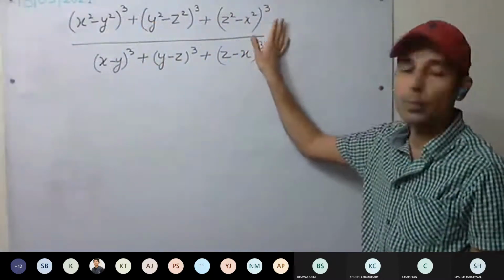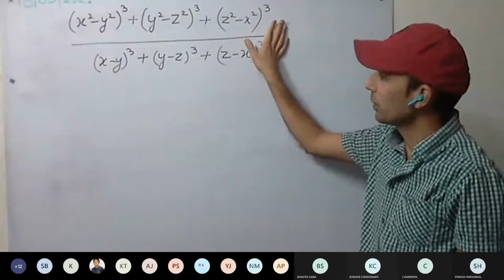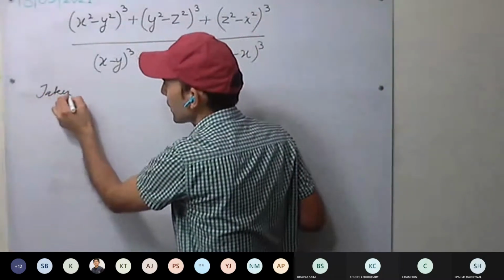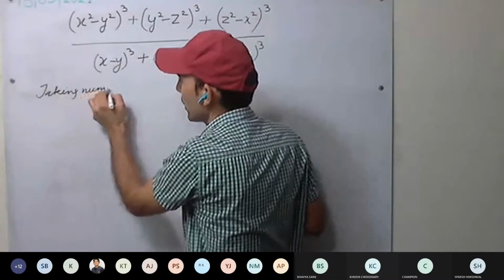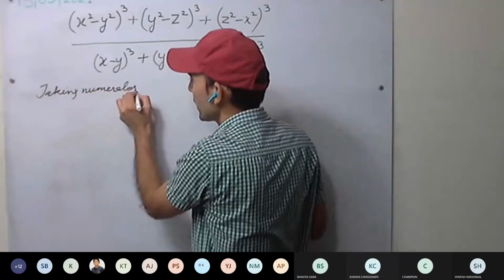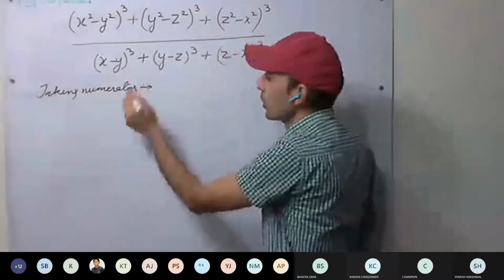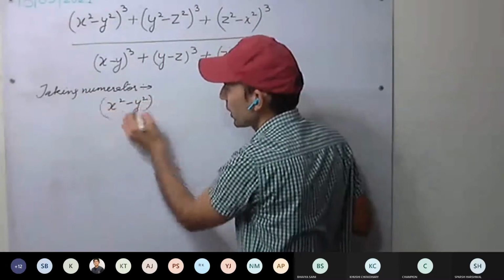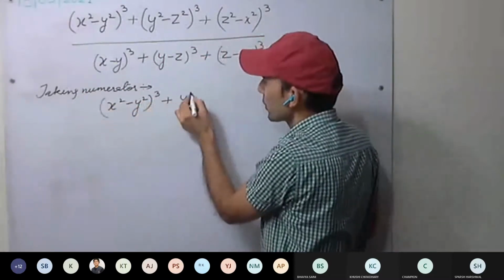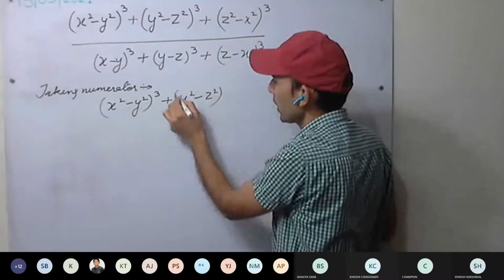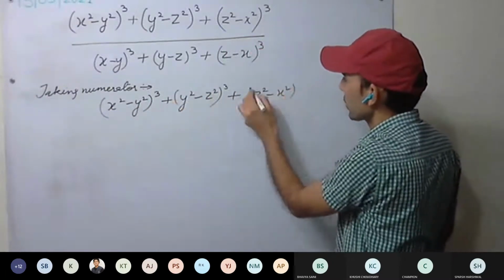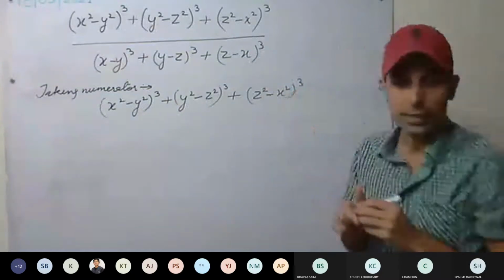First we are taking the numerator only, separately. So what is the numerator? x square minus y square whole cube plus y square minus z square whole cube plus z square minus x square whole cube. This is the numerator.